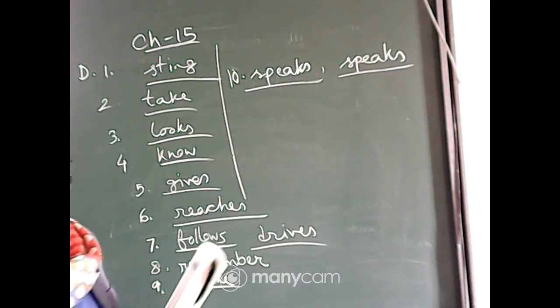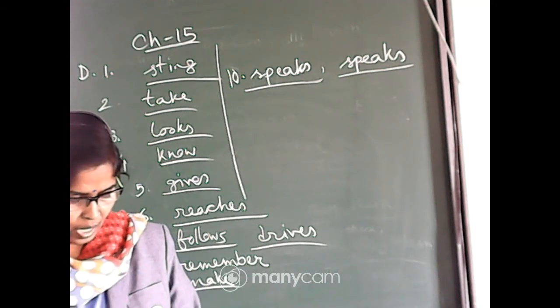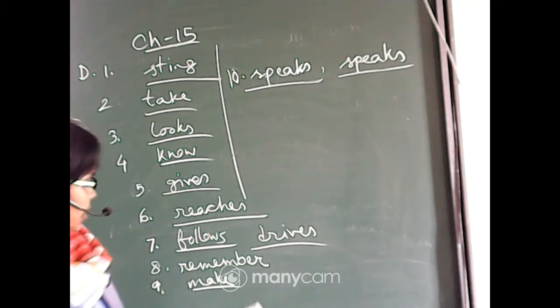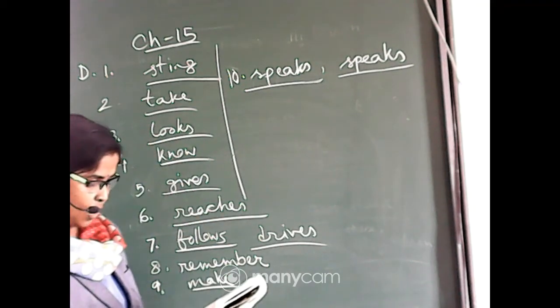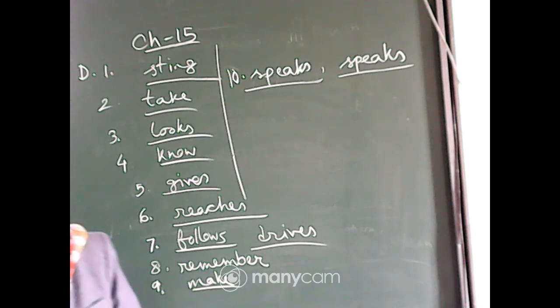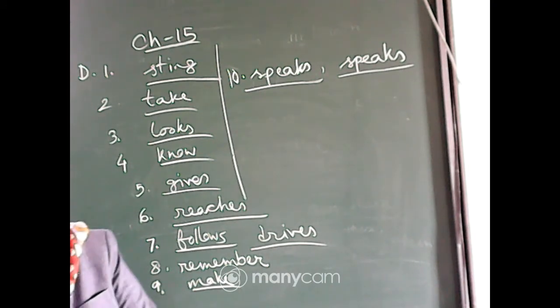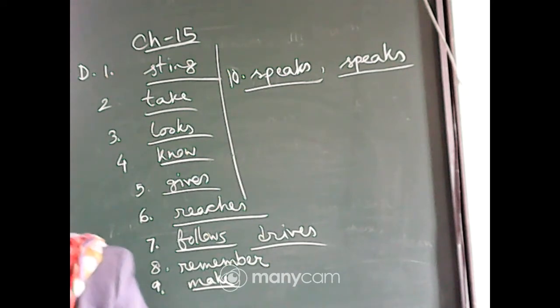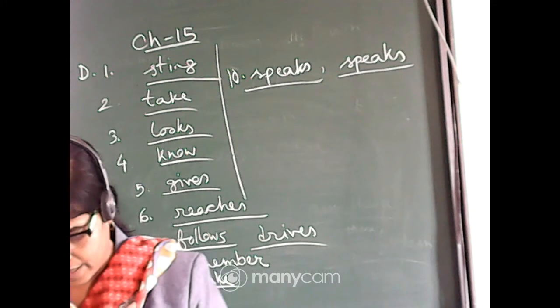Okay, students. Now, come to number E. Speak out this, okay, copy this. Speak out this sentence using the subject given in the bracket in place of I and making other necessary changes. This is for oral practice, so we can practice that.